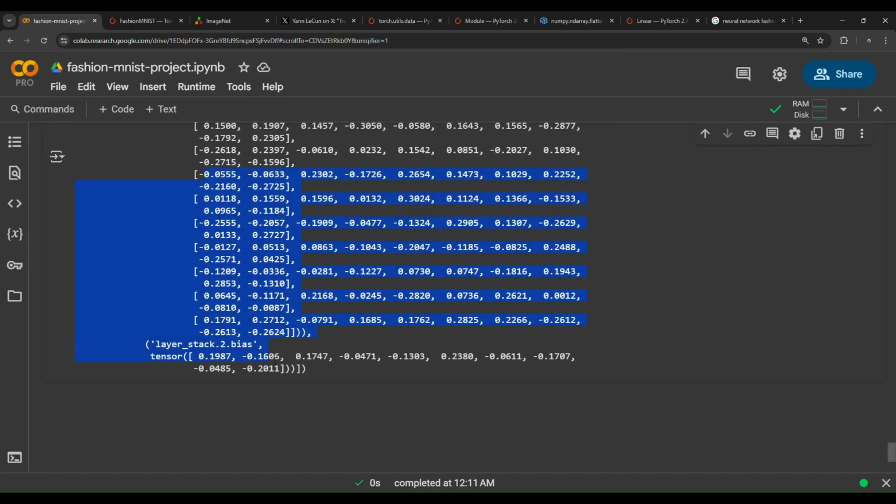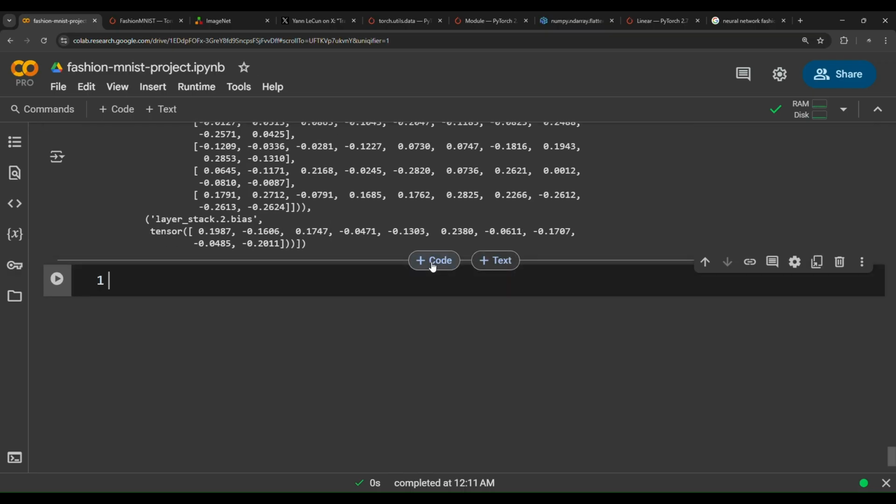Now these weights and these biases are initialized randomly, so they are all random. They are just horrible, terrible weights and biases. They are not perfect. So now the model names the shirt as sneaker, names the sneaker as ankle boot, and mixes everything up. So we now need to train the model to optimize the parameters, to fine-tune these weights and biases in order to better represent the data, so that the model is able to name the images as their real names.